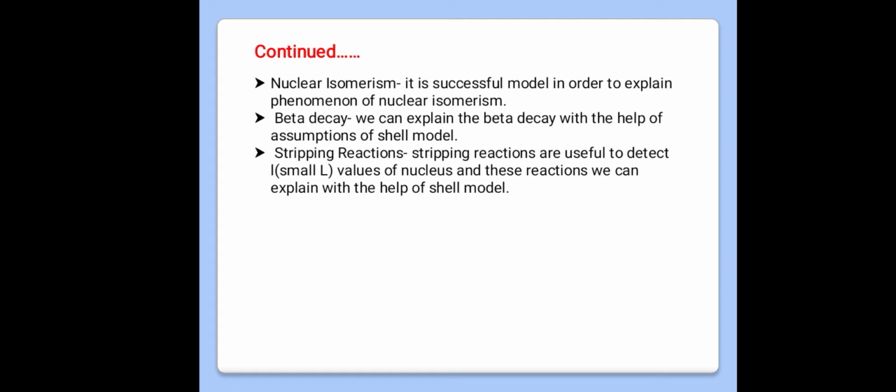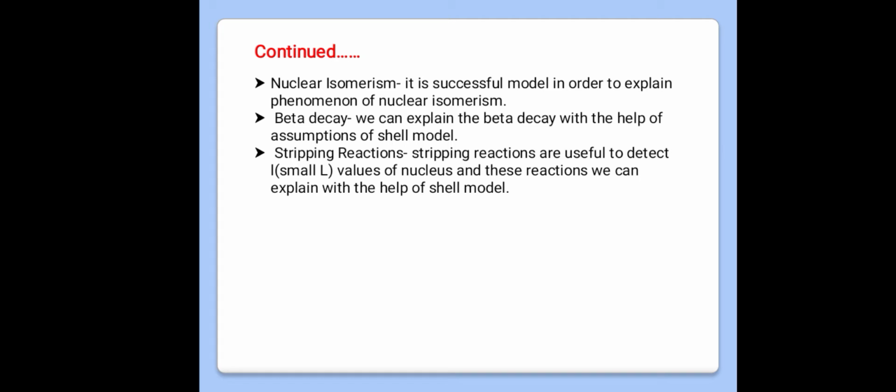A stripping reaction is that when a projectile strikes the target, then some part of that projectile is given to the target, and the remaining part of that projectile moves on with its original speed.